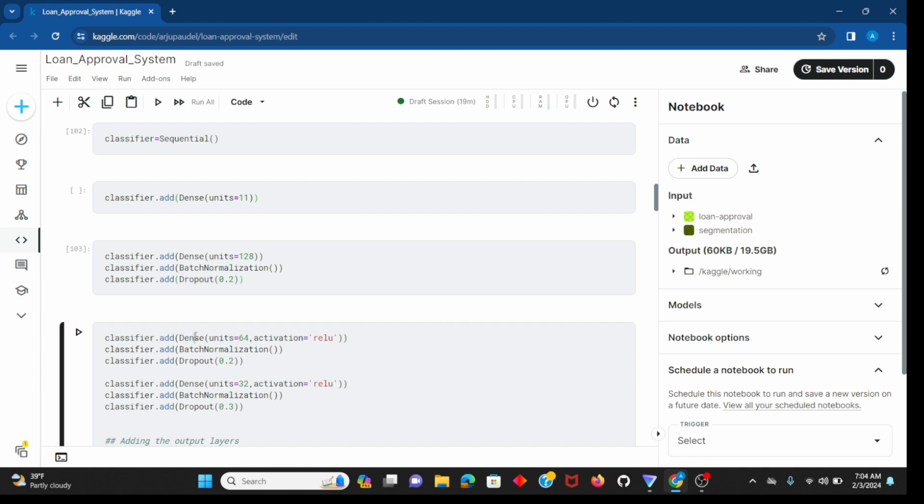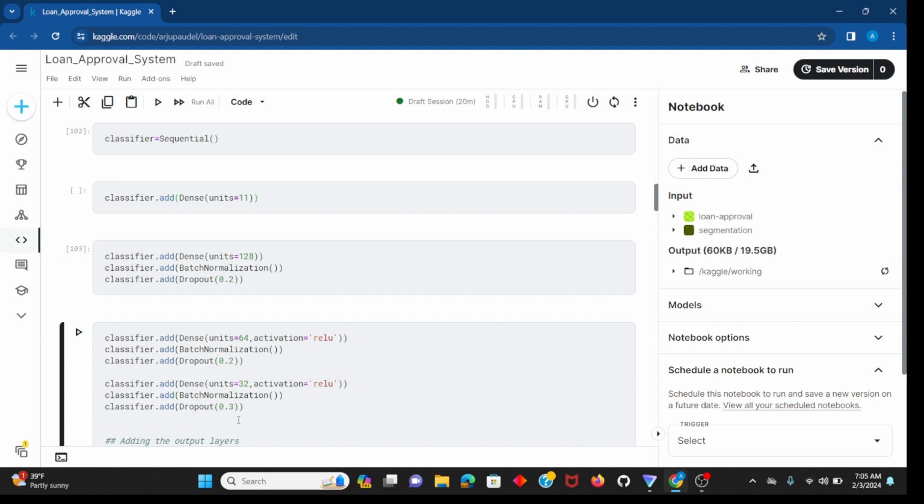I'm adding some dense layers, a dense layer with 64 nodes and with activation ReLU, adding batch norm layers and dropouts of 0.2 and 0.2, and dense of 32, using activation ReLU, and dropout of 0.3. This is the first hidden layer, this is the second hidden layer, and this is the third hidden layer. I am decreasing the nodes as I come down, and I'm using the activation function ReLU to add non-linearity to the data.